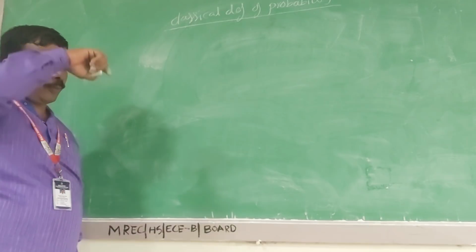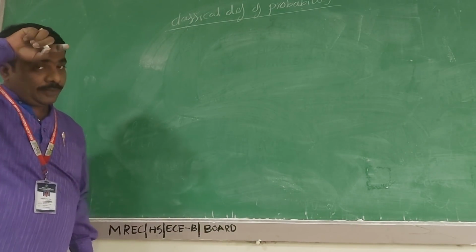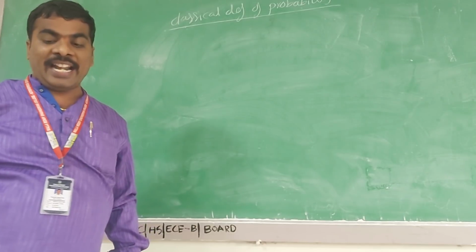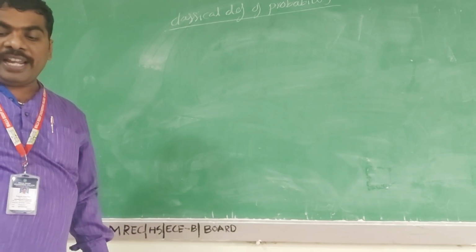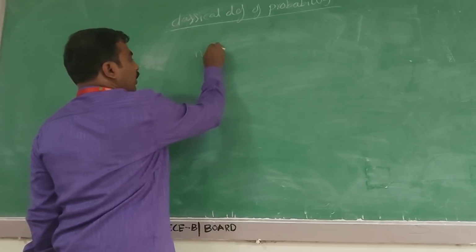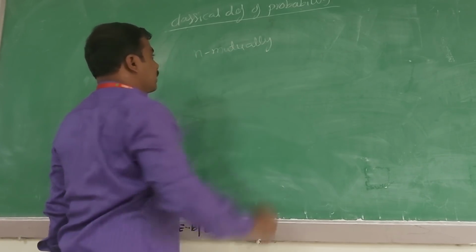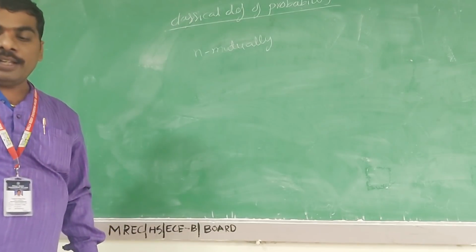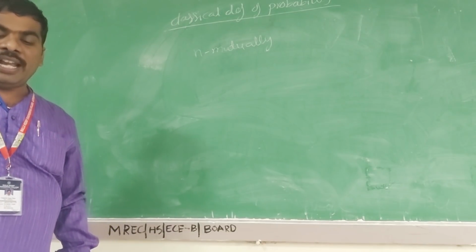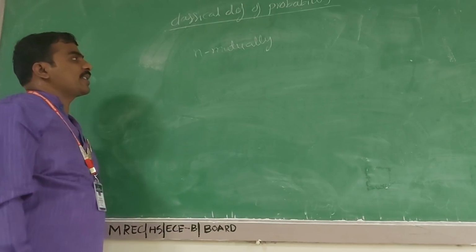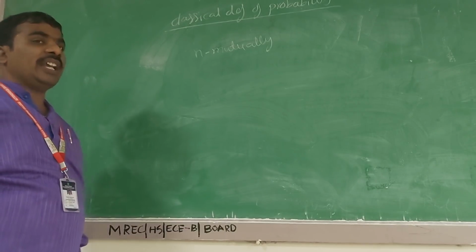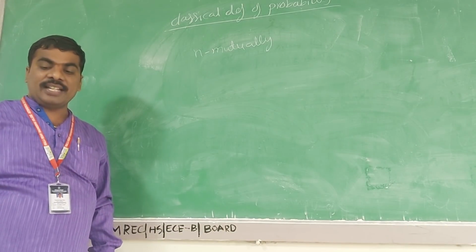In a random experiment, let there be n mutually exclusive and equally likely events.